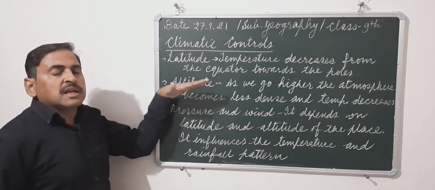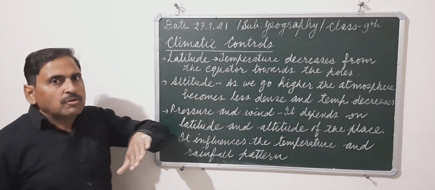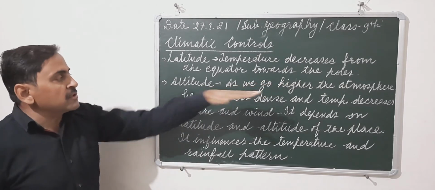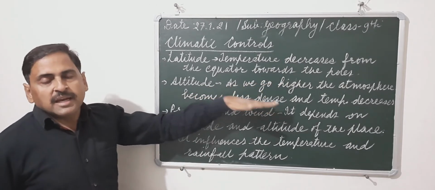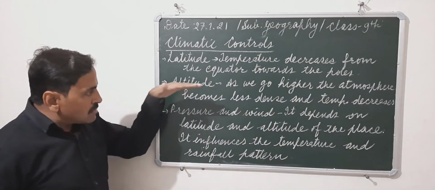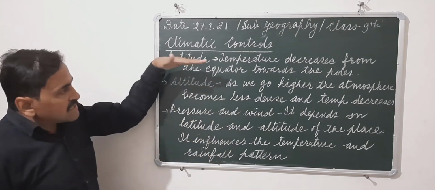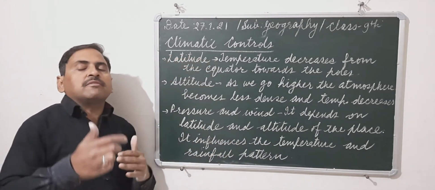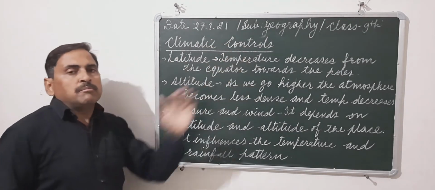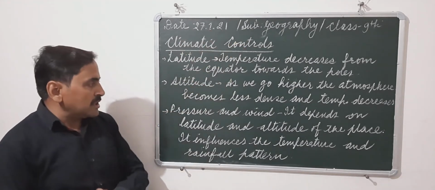Altitude. Altitude is the height of a place above the sea level. So when we are going higher, the atmosphere becomes less dense, and that's why temperature starts decreasing. So because of altitude, it may happen that two places which are located on the same latitude will have different temperatures. Say, for example, Udaipur and Mount Abu. We will always find lower temperature in Mount Abu compared to Udaipur.